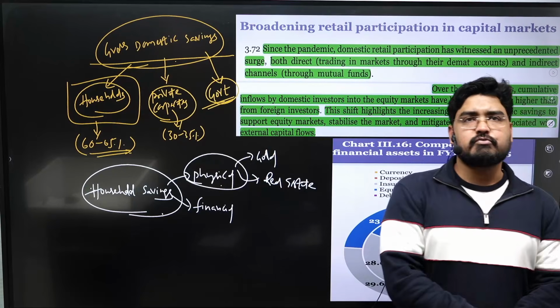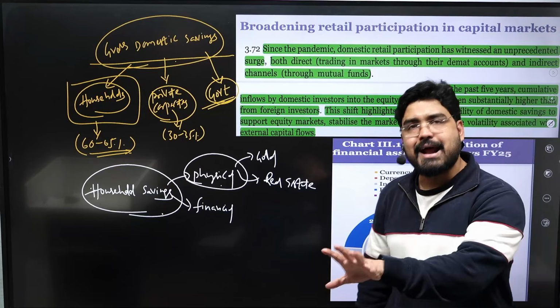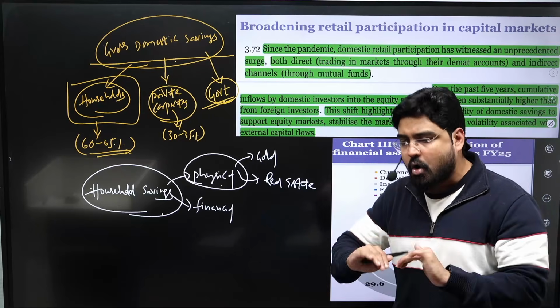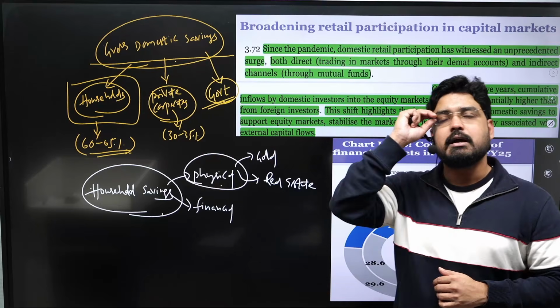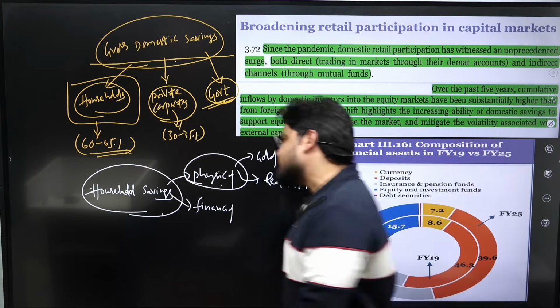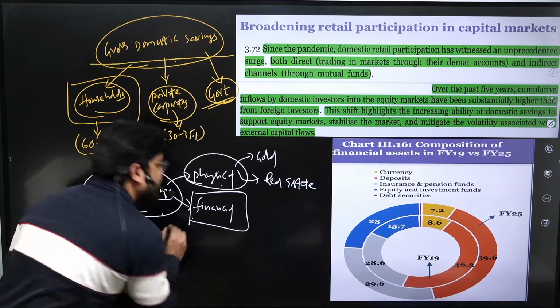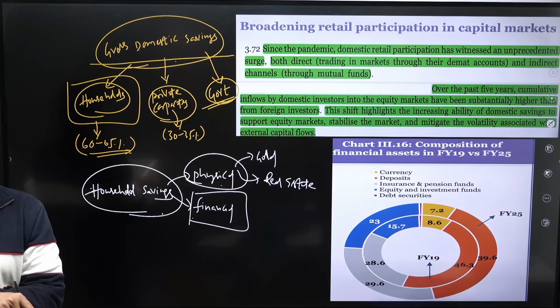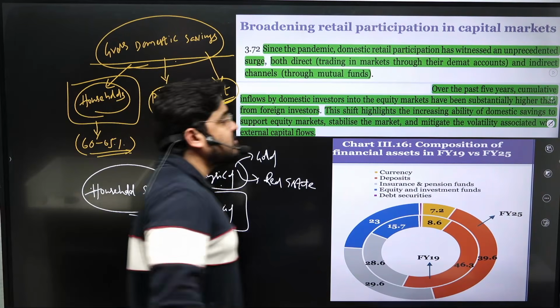This is a dead investment. That means if you're spending on a plot of land or gold, it is not getting into the financial market, where it can be utilized as an investment creation in the economy. What is important is this portion, financial savings. What is financial savings?